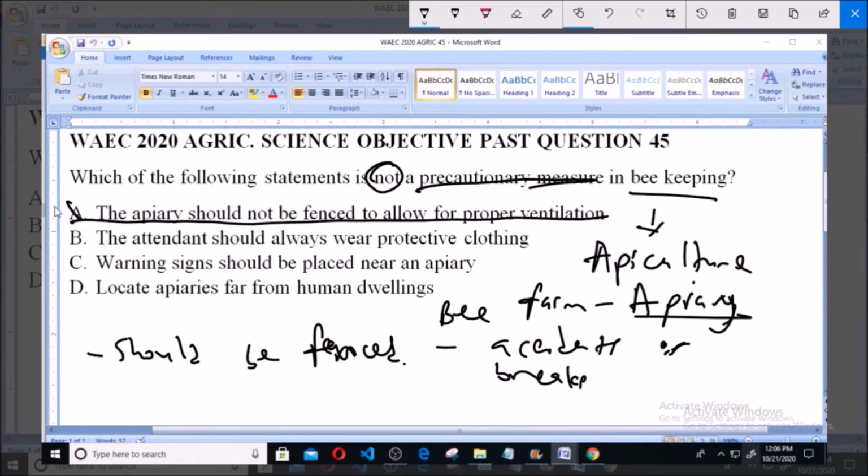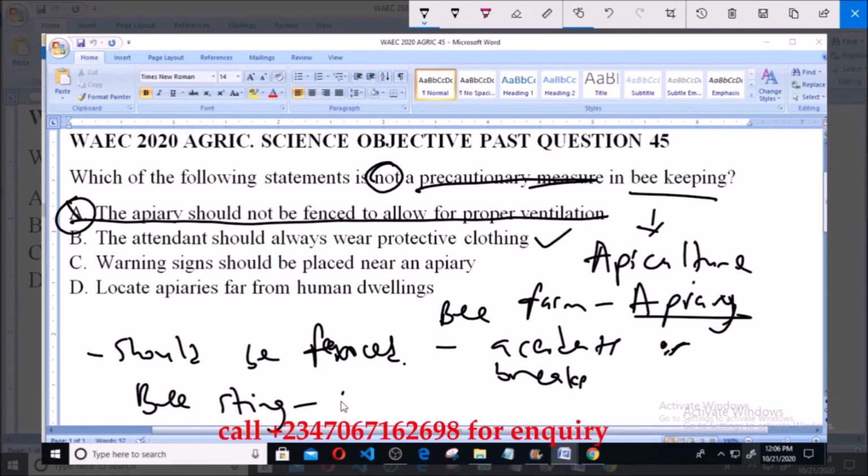So let's look at the other ones and why they are not the answer to the question. Option B says the attendant should always wear protective clothing. Obviously this is a precautionary measure, as bee stings could lead to serious problems and could even in extreme cases be fatal. So it is required for the attendant to always protect him or herself by wearing protective clothing. So this is a precautionary measure and hence is not the answer.